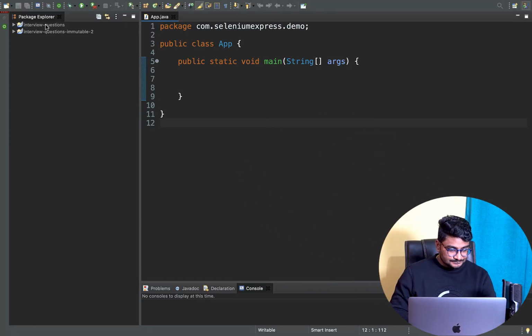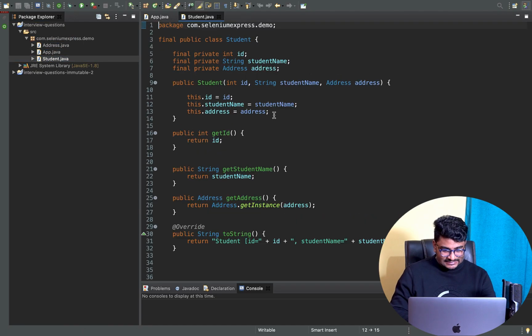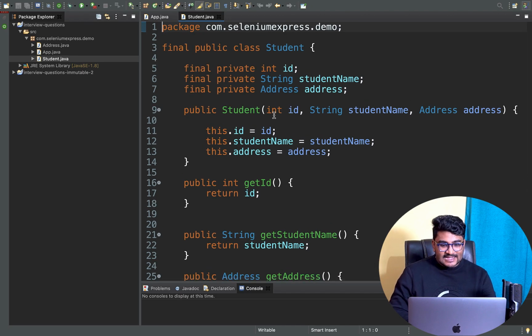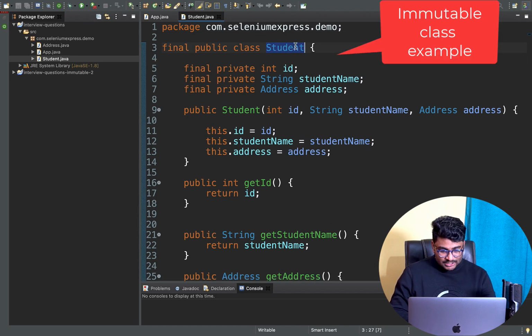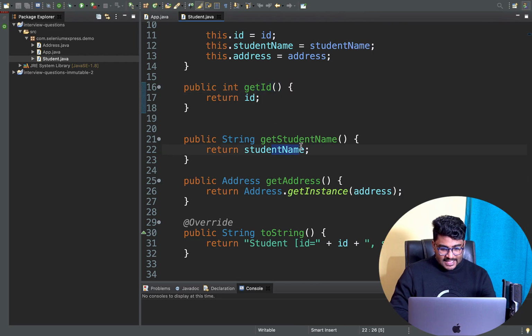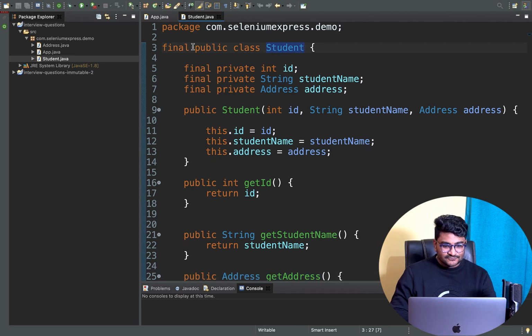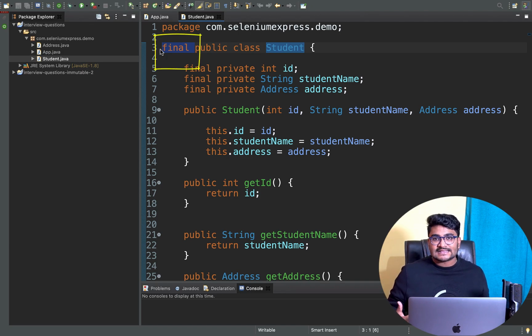Okay, I'm sharing. In these interview questions, I remember we created an immutable class, the student class, in the last session. I told you that this student class is immutable. You can see all the fields that we have are final. There are no setters available, only the getters. And we have also made sure that this class is final, so that no other classes can extend our student class. An immutable class should be final, just like the one we have created here.